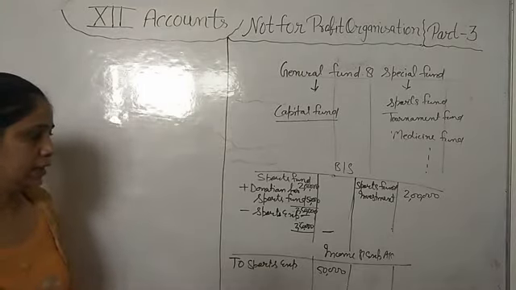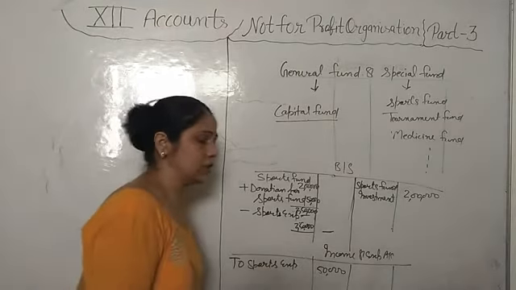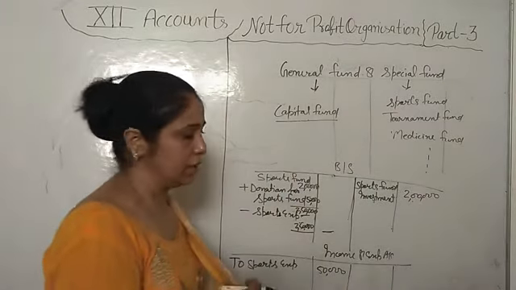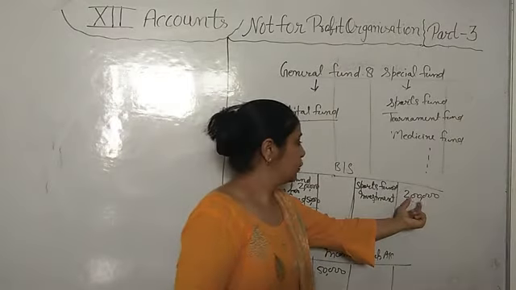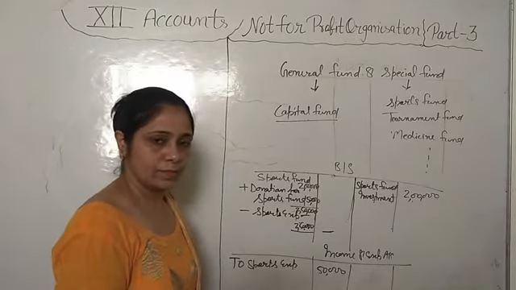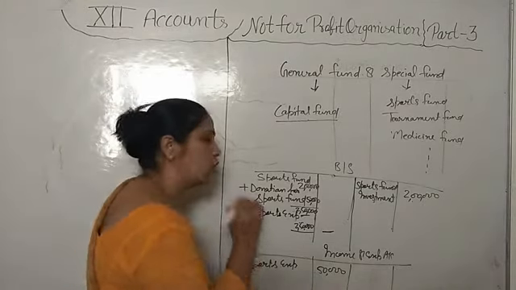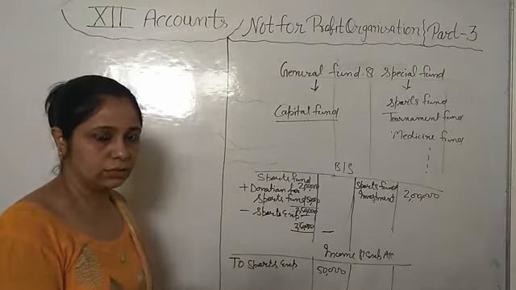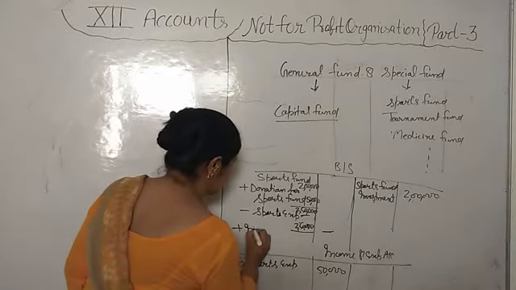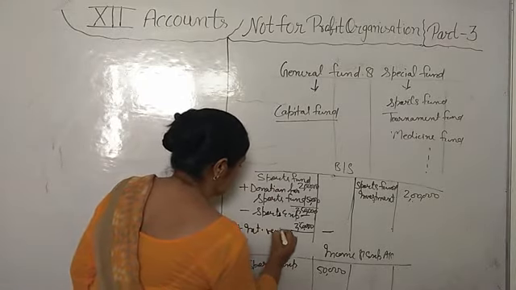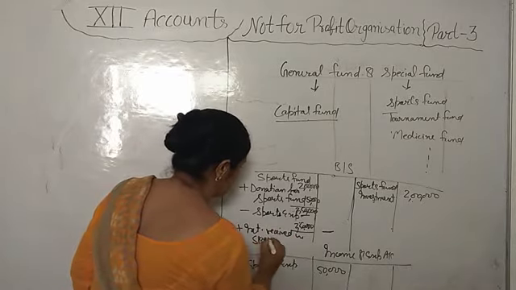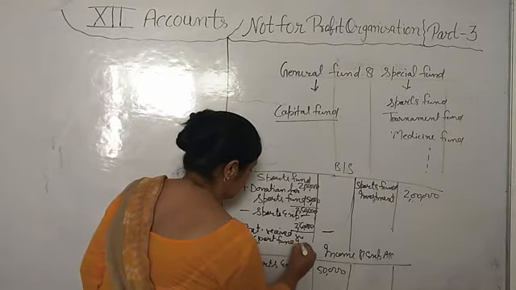Then the rate of interest is also given to you in the question. If we have invested the money at the rate of 10% per annum, then we will receive 20,000 interest per year on this 2 lakh rupees. That interest we will not write in the income and expenditure account. This is income related to fund money. So we will add this interest in sports fund, as interest received on sports fund investment.